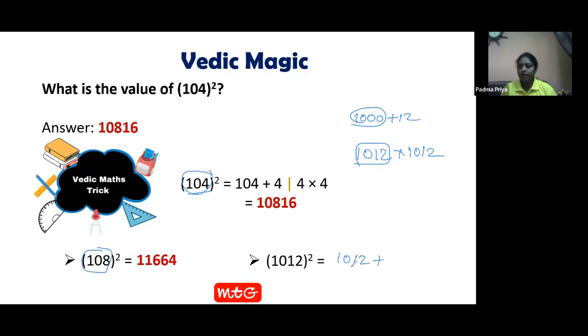Thousand 12, and my 12 is the ending part. I will take 12 one side, 12 into 12 the other side. Now my answer would become like this. 1024, 12 12s are 144. You may ask, ma'am, 12 into 12 we are using. Again, it is a bigger multiplication. For that also, again, you can use the same trick here what we have done.